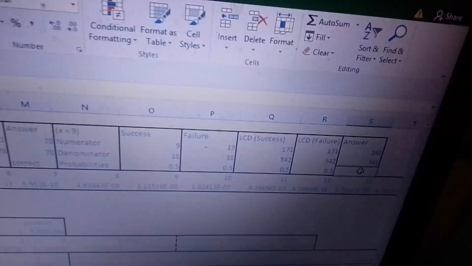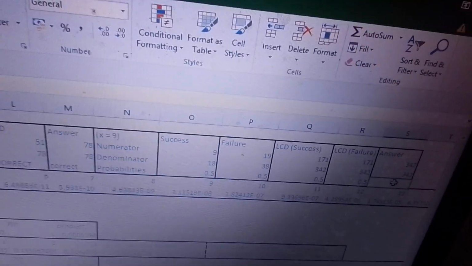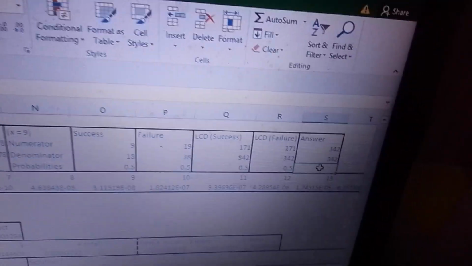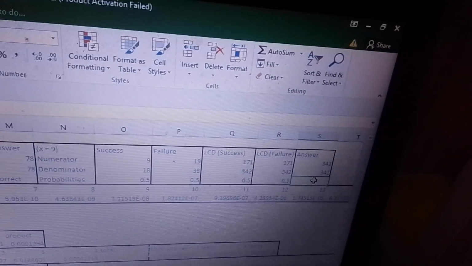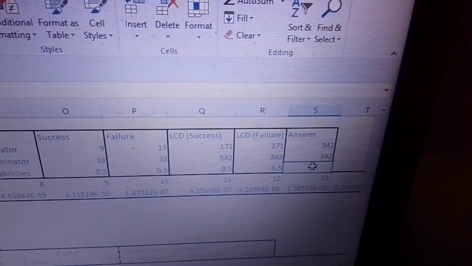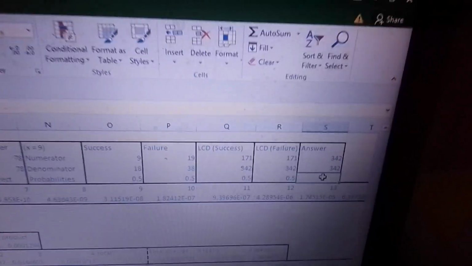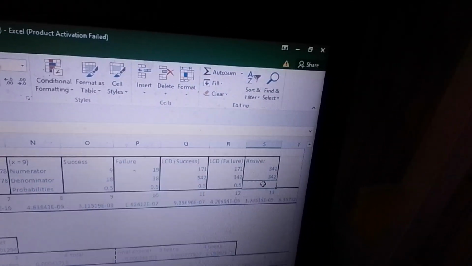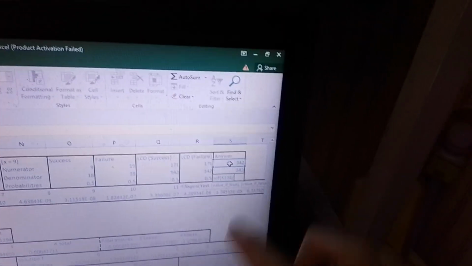Now, let's try the probability of failure if we use x equals 9. Okay, if x were 9, we still get the same thing, right? So, success, that's 9. And then 9 plus 9 equals 18. Then that becomes 19 and 38. And then we get the LCD. So, our LCD is 342. And we get 171, 171. And then we get the answer of 342 divided by 342. Now, to verify if this is correct, we use this IF formula. Then if this one divides by this one, equals the sum of these two, 0.5 and 0.5.